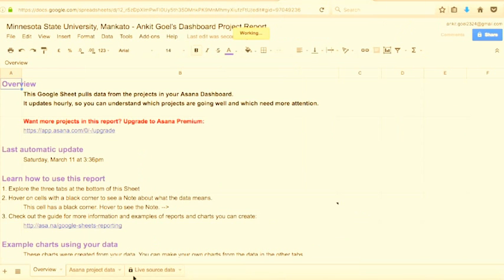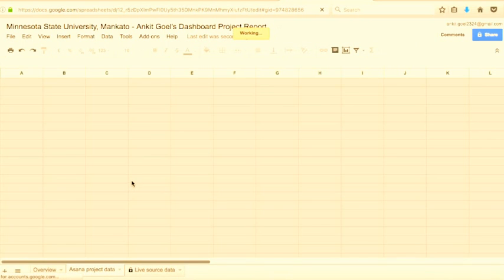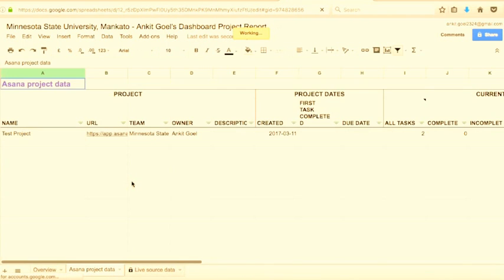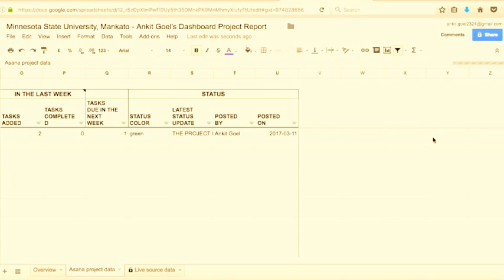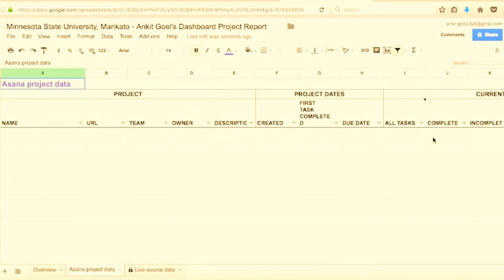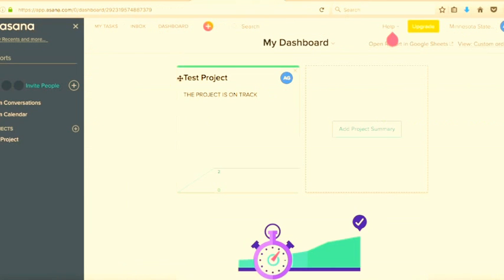So let me go ahead and show you the sheet. If I select the Asana project data, and it's loading, there it is. You can see the name of the project, owner, due date, number of tasks added, when they were added, what is the status, and when was the last time the status was updated. So this is your Google Sheet.